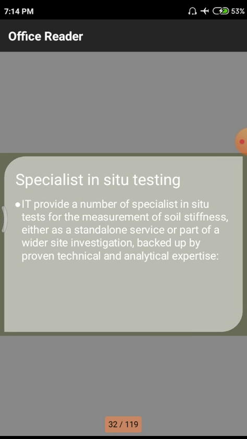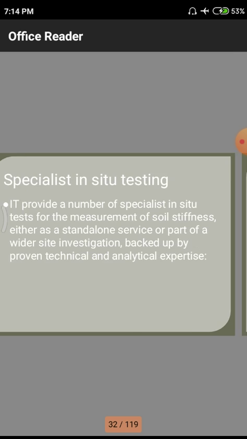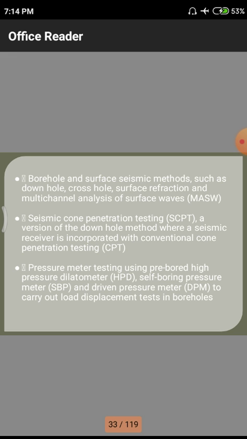Next point we are having is, first one, we need to use some experts to know the properties of the particular soil. Those things have to be noted in particular sheets, so that they can be analyzed by a group of members who are having some sort of knowledge on these geotechnical parameters. And the second point mainly is the borehole and surface seismic methods, such as downhole, crosshole, surface reflection, refraction, and multi-channel analysis of surface waves.